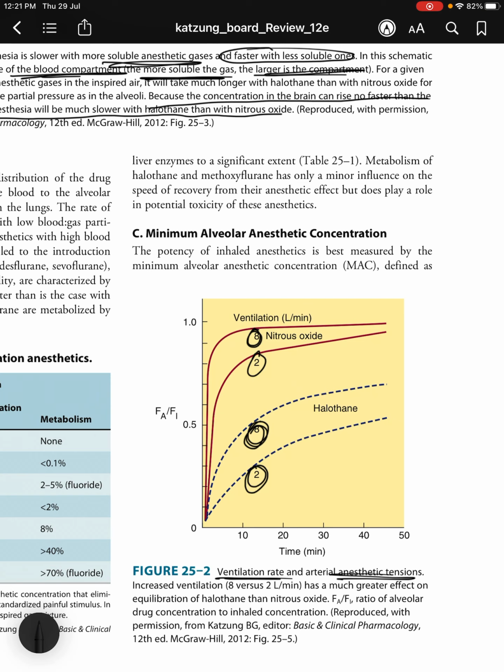So here at 2 liters per minute, for the same amount of time, if you consider the x-axis constant and the y-axis as concentrations, you can see it is higher at a higher partial pressure.